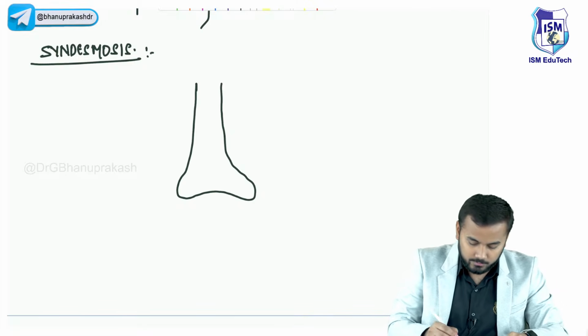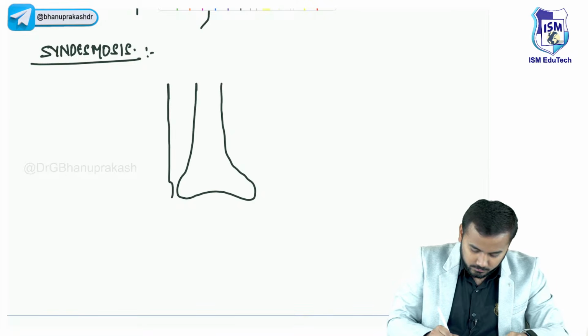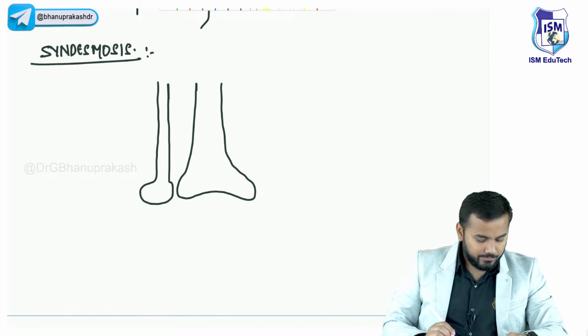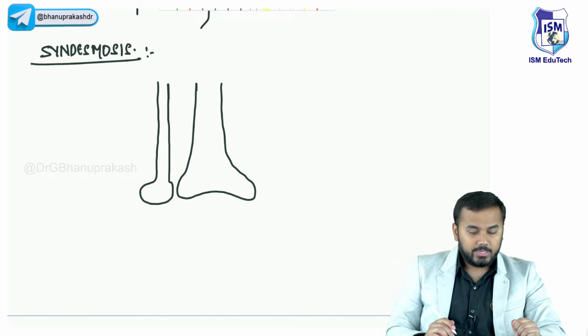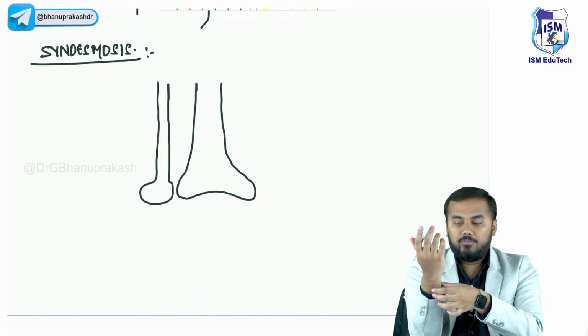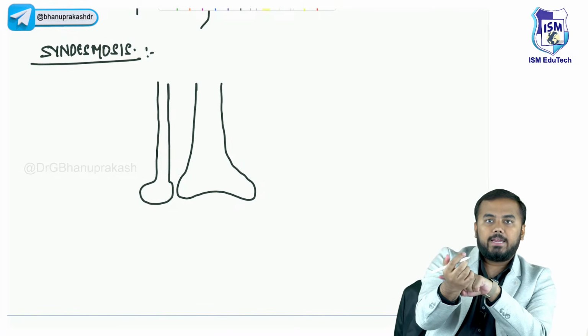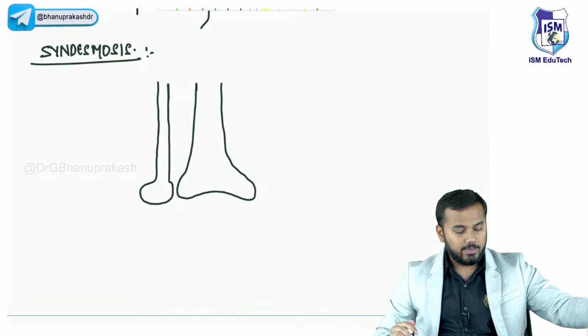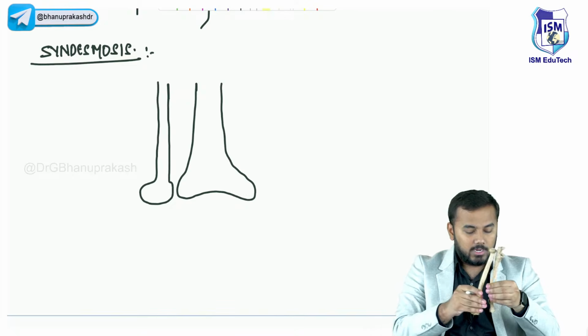This is one bone. This is another bone. Okay. Devendra, see, in the upper limb we have two bones, right? One is called the radius bone, and one is called the ulna bone. Okay, I'll show you these bones. So one is called radius, one is called ulna.